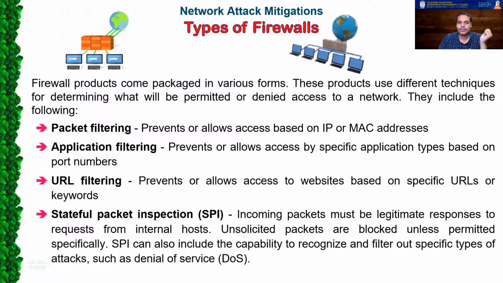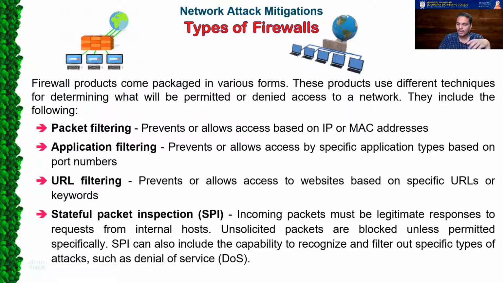Finally, the last one is called SPI, stateful packet inspection. This concept means incoming packets must be legitimate responses to requests from an internal host. If an internal host has made a specific request for something, the incoming packet will be tested against that request to see whether it is a legitimate response.